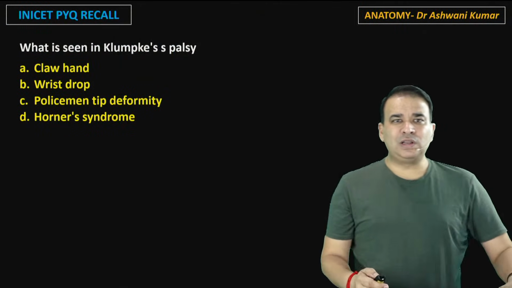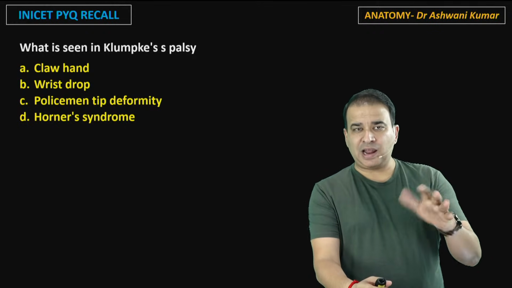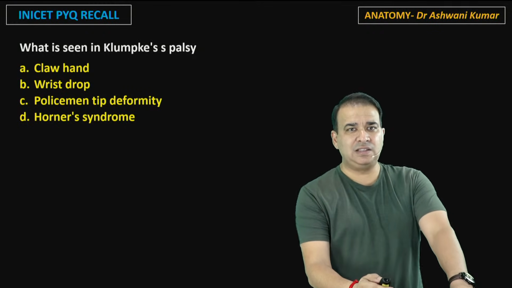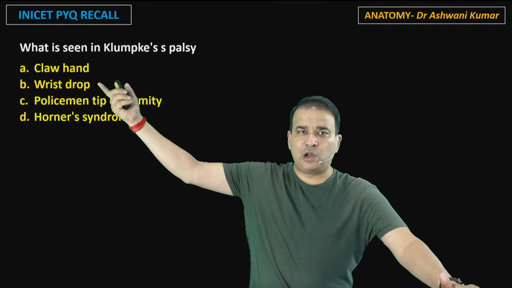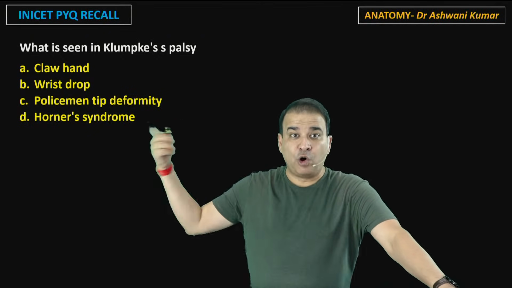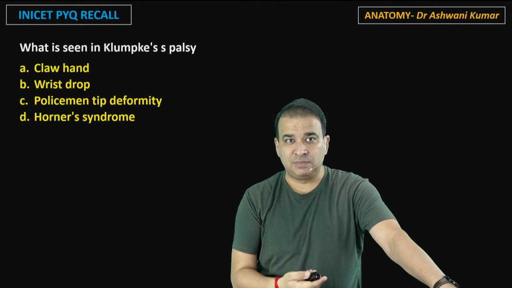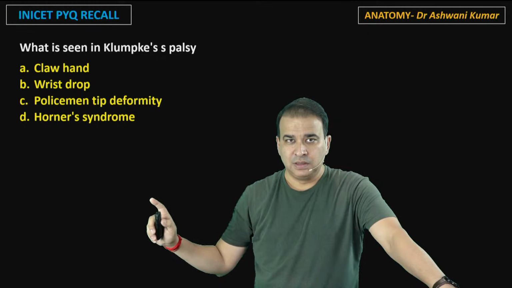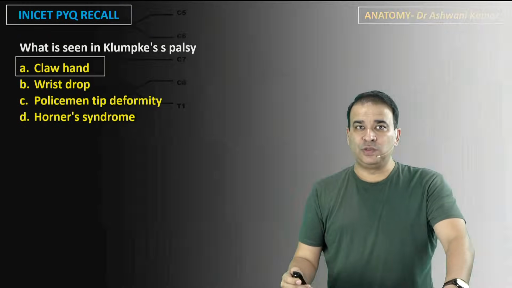The next question is, what is seen in Klumpke's palsy? Now, this question is simple. There is nothing much in this. That's again an INICET question only. What is seen in Klumpke's palsy? Well, claw hand is given there. Everyone knows that claw hand will be there in Klumpke's palsy, but Horner syndrome is also mentioned. Now, had it been a question like choose multiple answers, then you would go with A and D both. But if you have to choose one best answer, then you have to go with the claw hand itself here, guys.